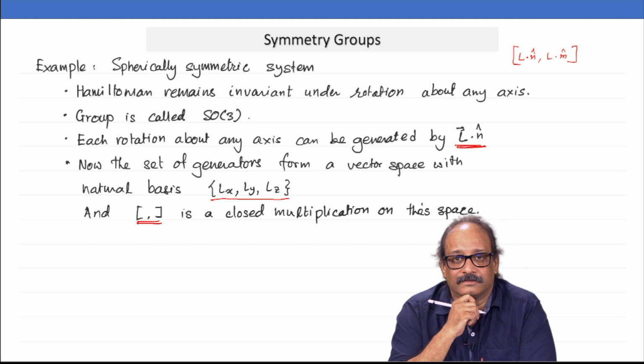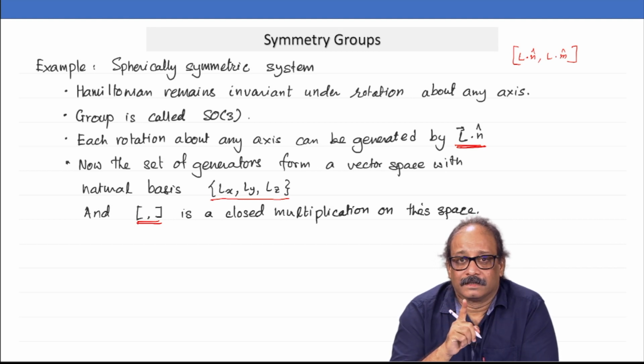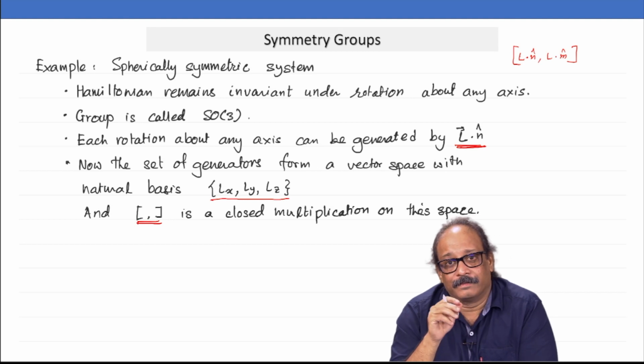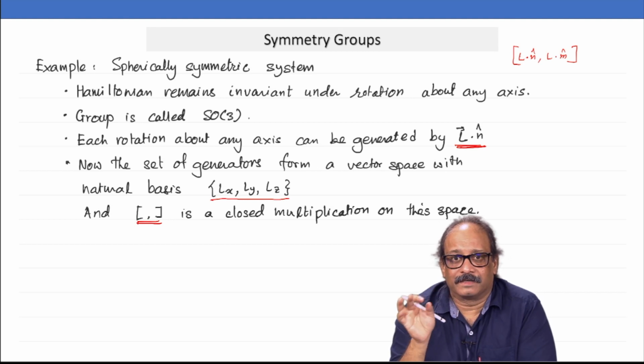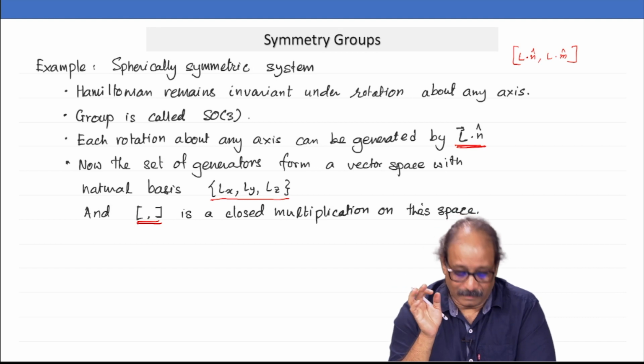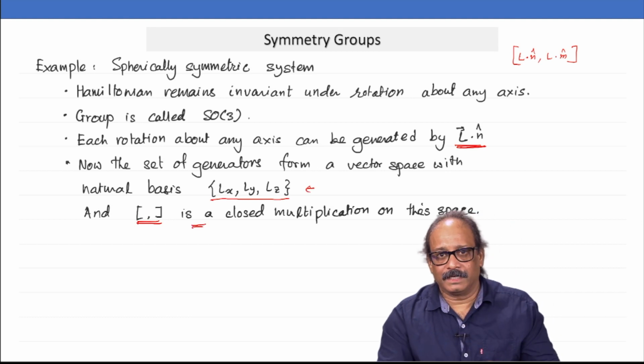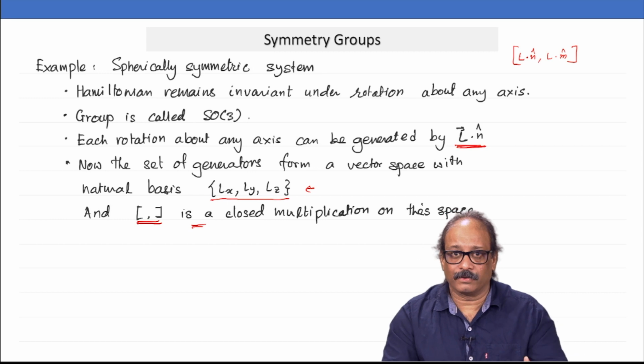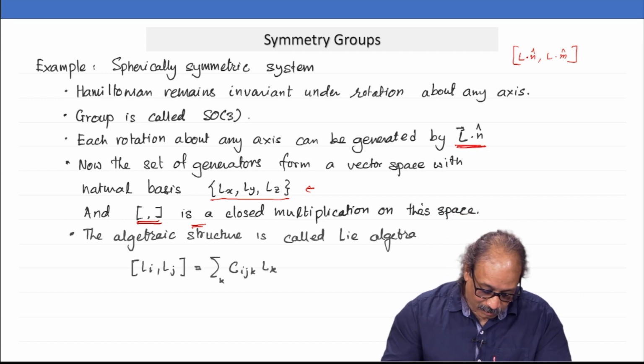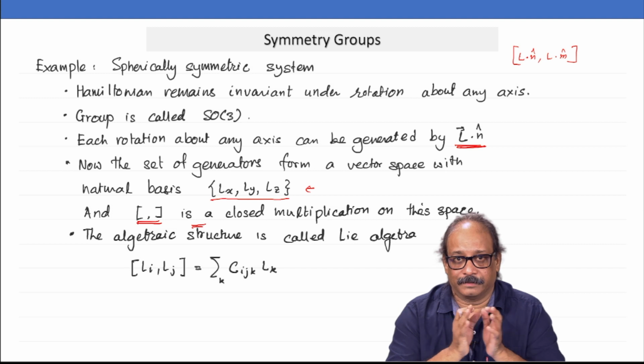If I take a Poisson bracket of these 2, what would I get? I would get another generator, and that can be expressed as some A times Lx plus B times Ly plus C times Lz. Okay. So, this structure together, it is a vector space with an additional multiplication defined over it. Multiplication has some properties with respect to addition too, and then all of this is called a Lie algebra.